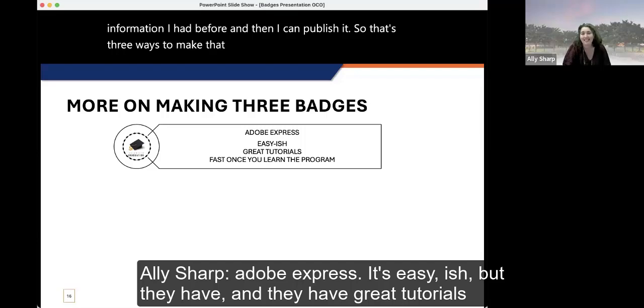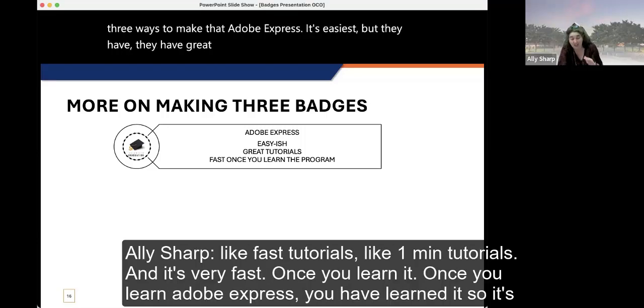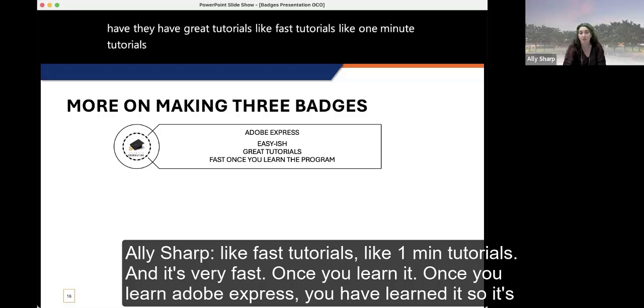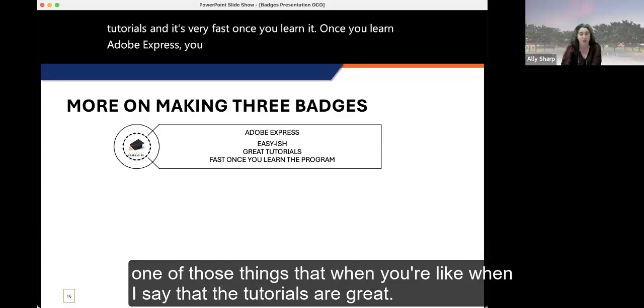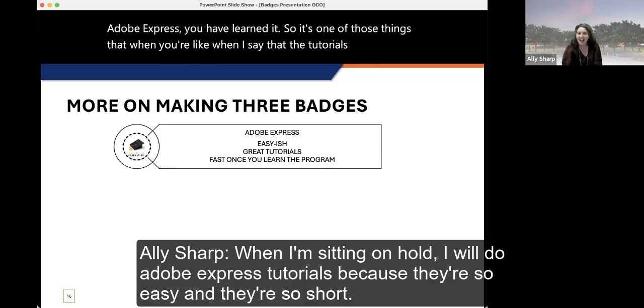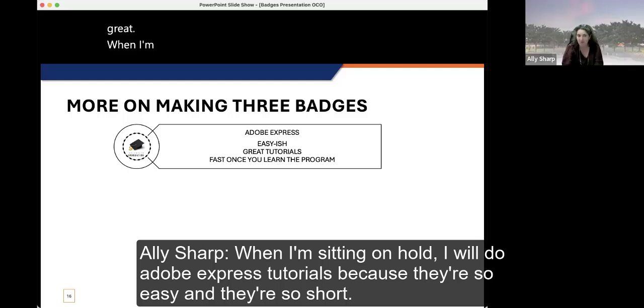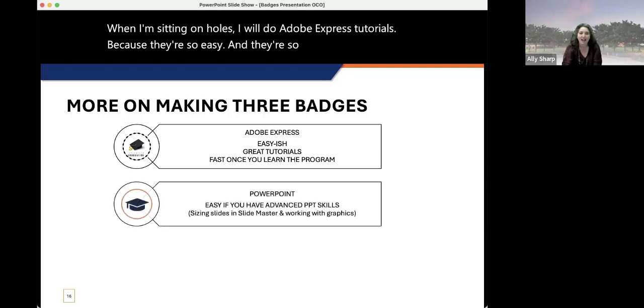Adobe Express, it's easy-ish, but they have great tutorials, like fast tutorials, like 1-minute tutorials. And it's very fast once you learn it. Once you learn Adobe Express, you have learned it. So it's one of those things that when I say that the tutorials are great, when I'm sitting on hold, I will do Adobe Express tutorials because they're so easy and they're so short.